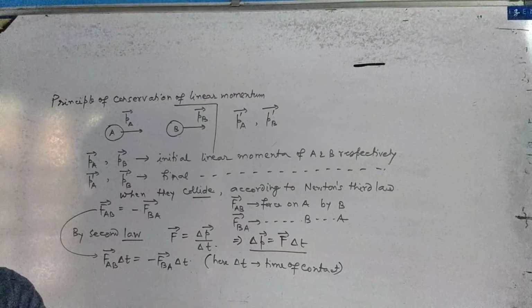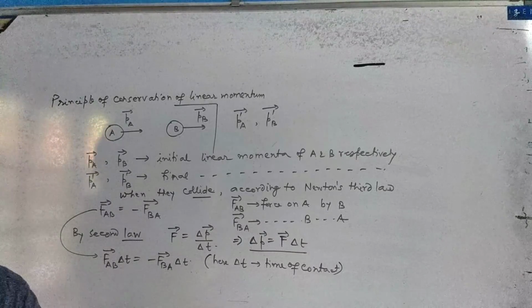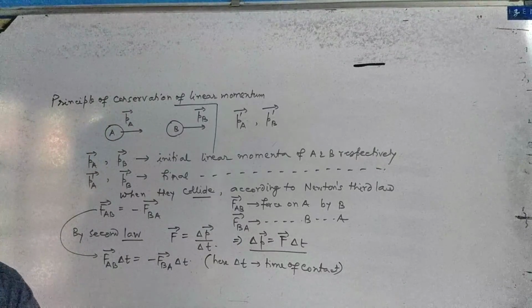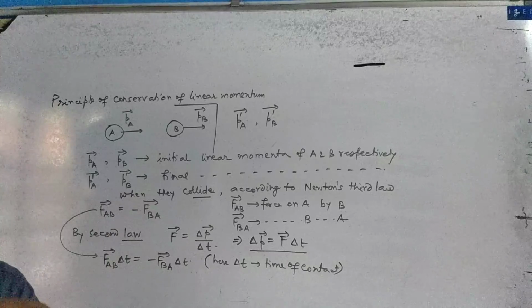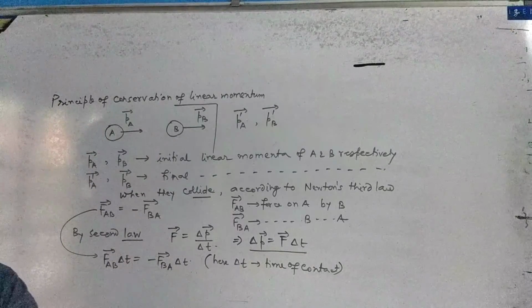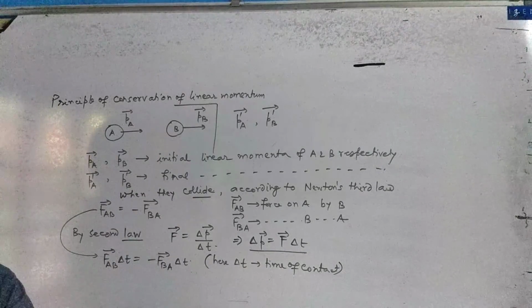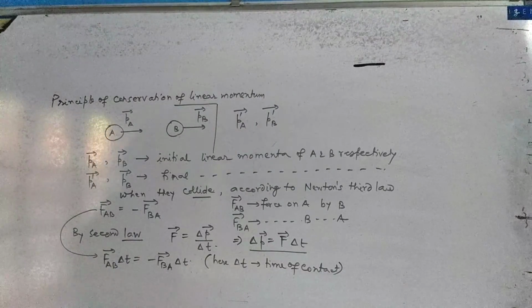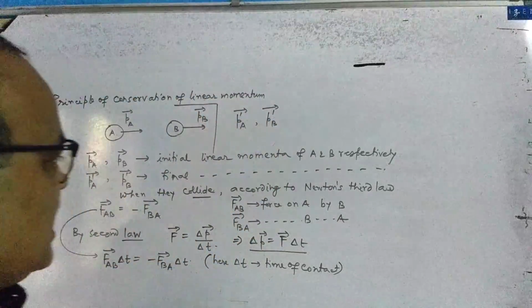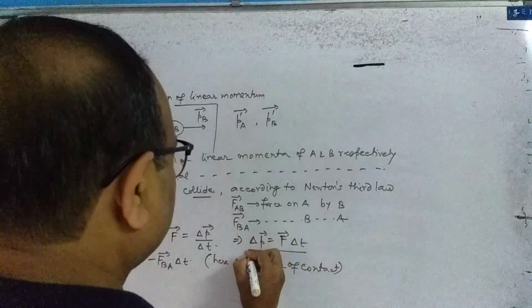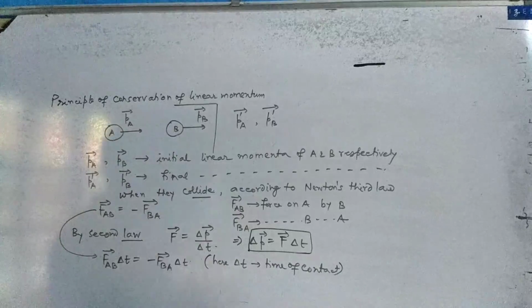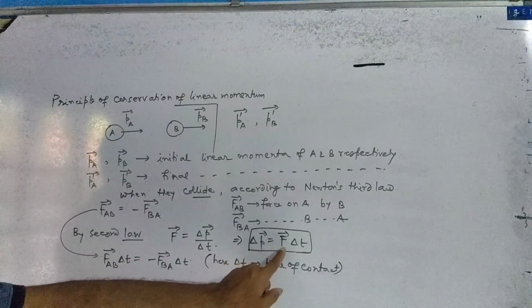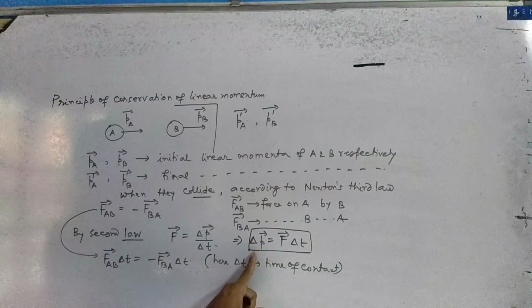Although it's a very small time, when two bodies collide, on collision they will be in contact with each other. That is called the time of collision, delta T. So, what will happen? According to this expression, here I have highlighted, F vector into delta T is equal to the change in the momentum of the body.